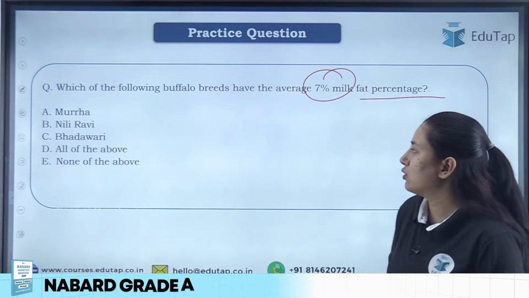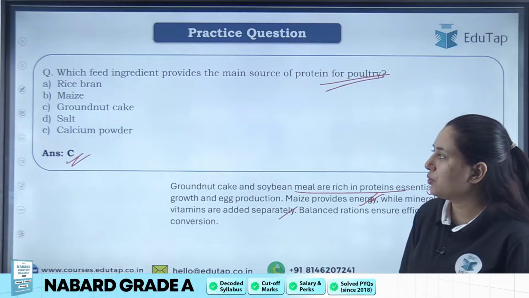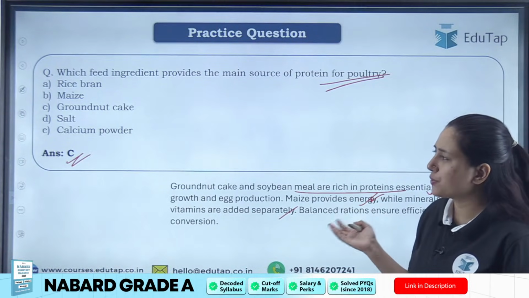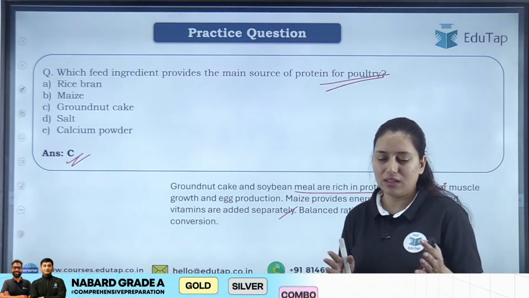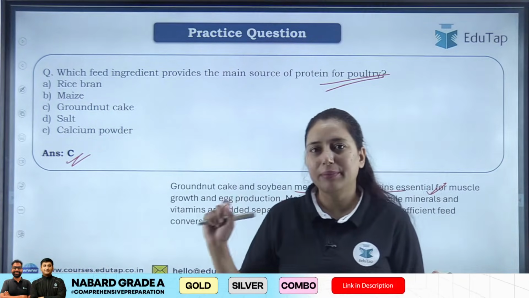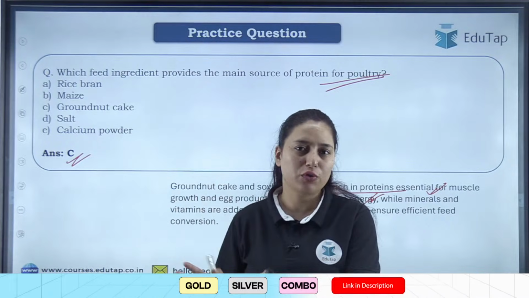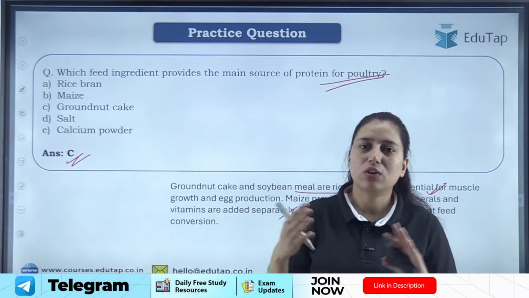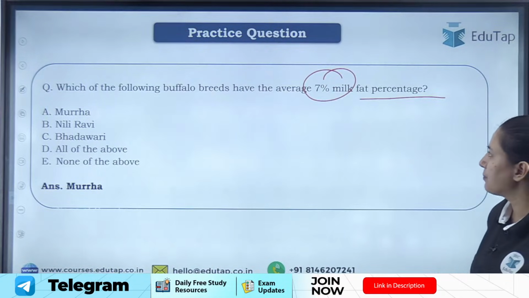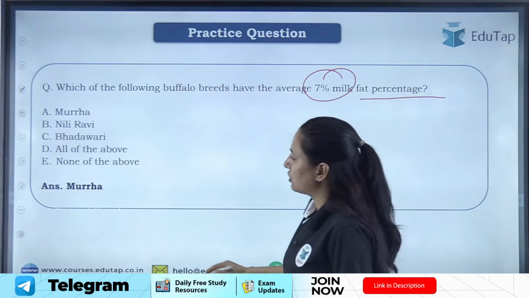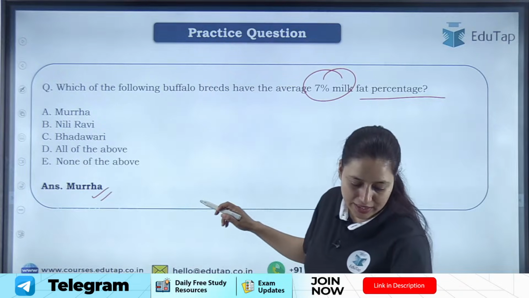Yes, soybean can also be used, soybean cake can also be used as a source of protein, but in the option it was not there, right? But अगर आपका सोयाबीन, ग्राउंडनट both are in the options, so अगर A and B मतलब दोनों ही options में हैं तो दोनों will be the answer, otherwise ग्राउंडनट और सोयाबीन कोई सा भी option होगा that will be the correct answer, ठीक है। So students, right answer for this question will be मुर्रा, very important breed।